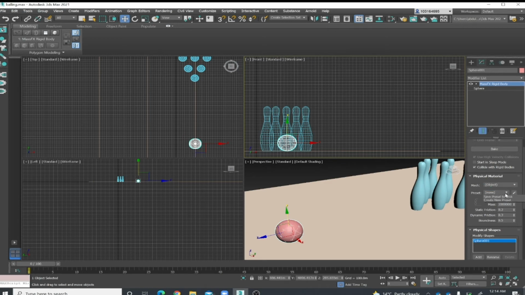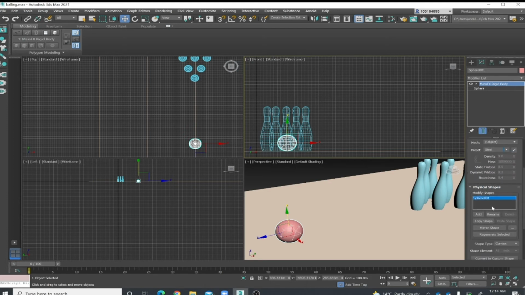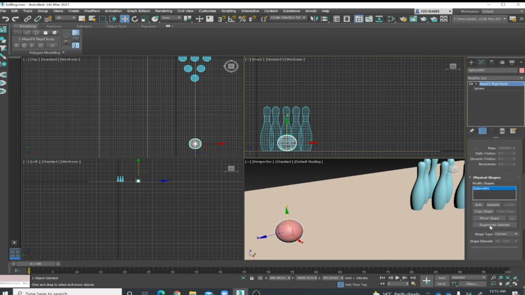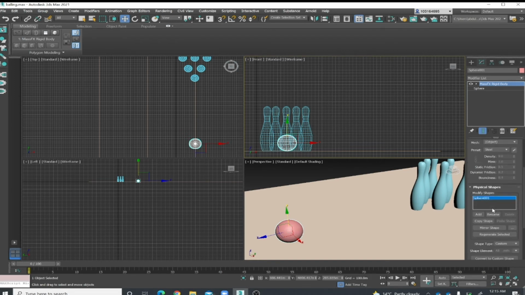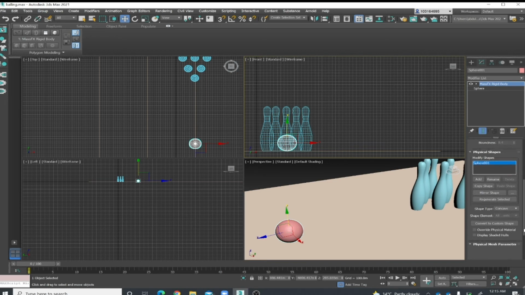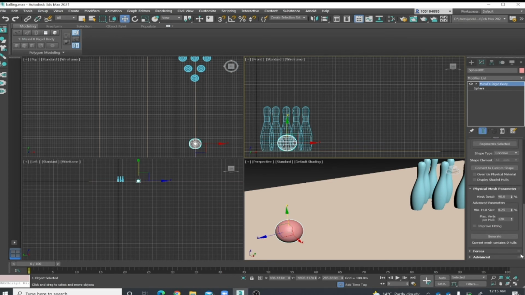Material be steel, and go down and change the shape type to be concave. And generate.